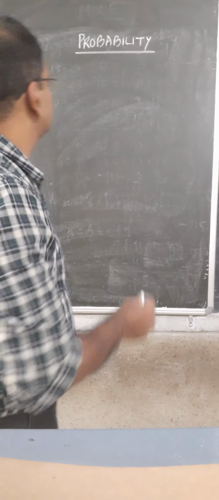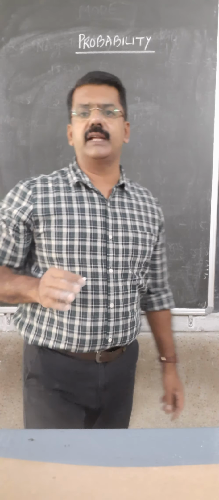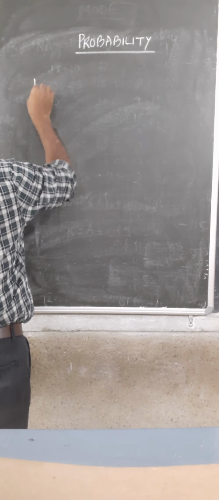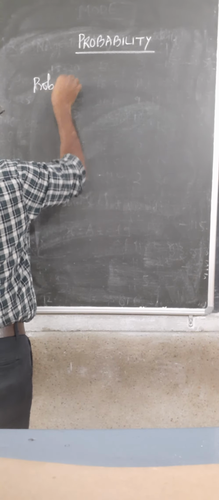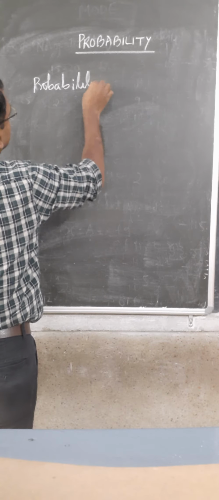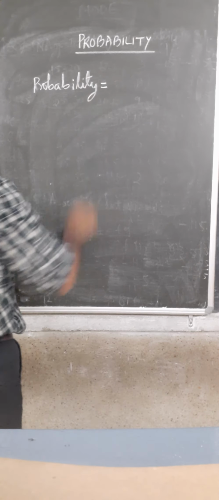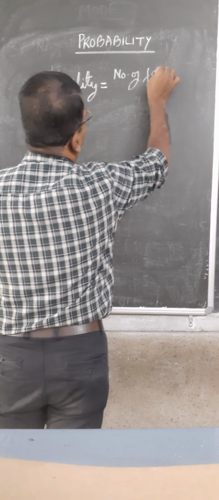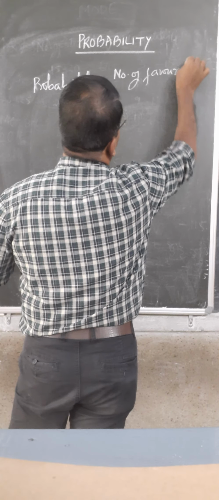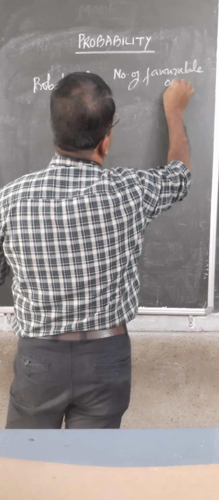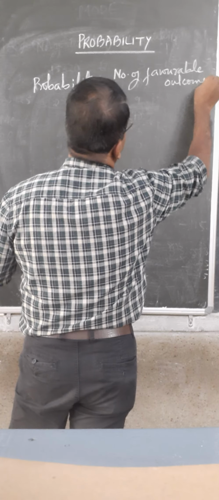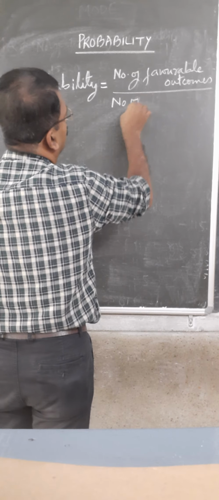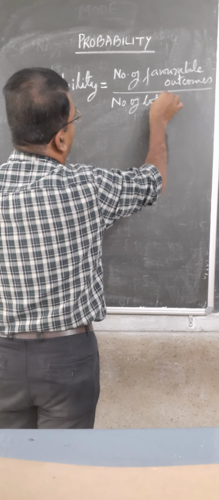Now, there is only one formula that we are going to use in probability, and that formula is number of favorable outcomes upon number of total outcomes.